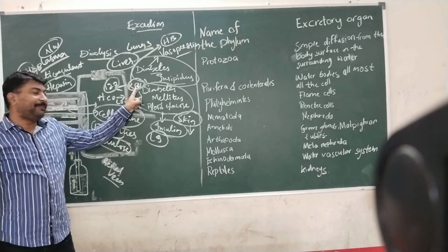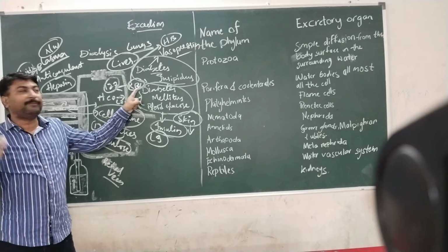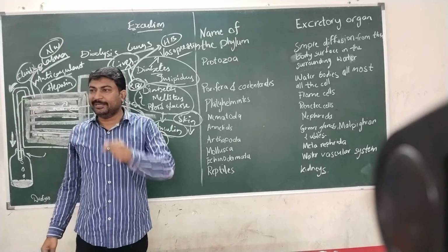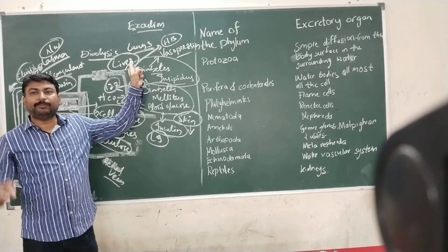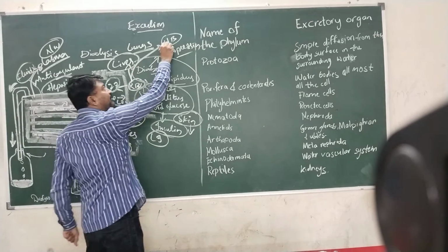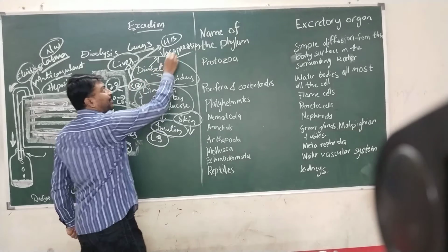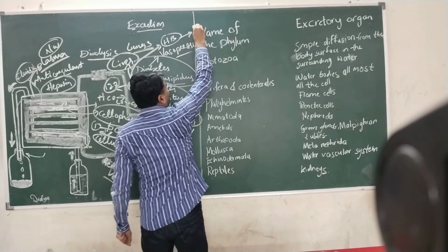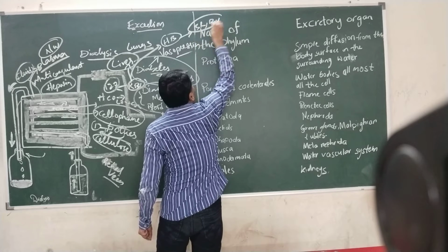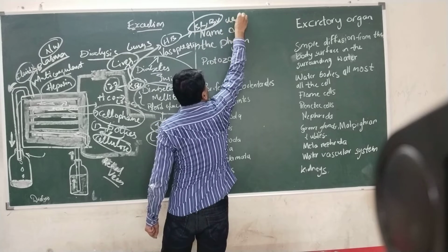After the death of red blood cells, the dead red blood cells reach the liver and are broken down there. After that, the hemoglobin present in the red blood cells is converted into bilirubin, biliverdin and urochrome.